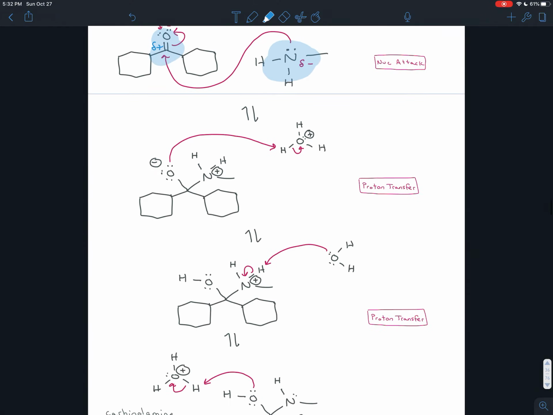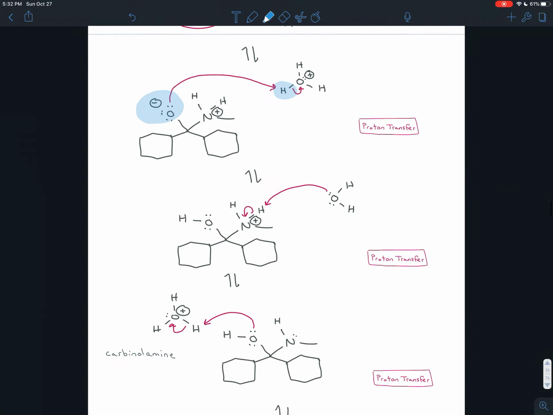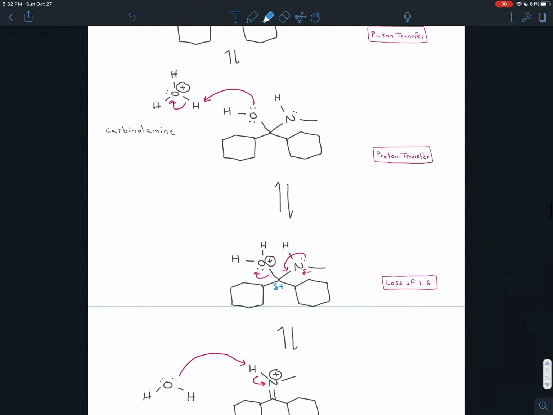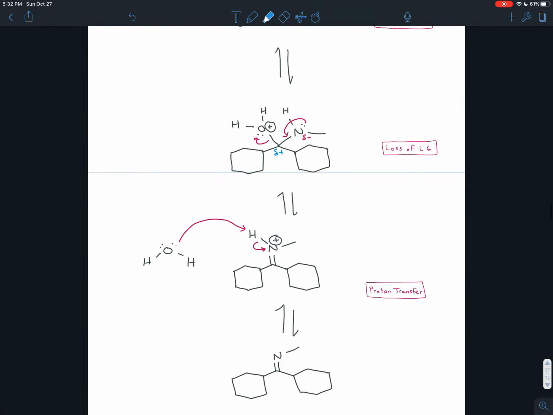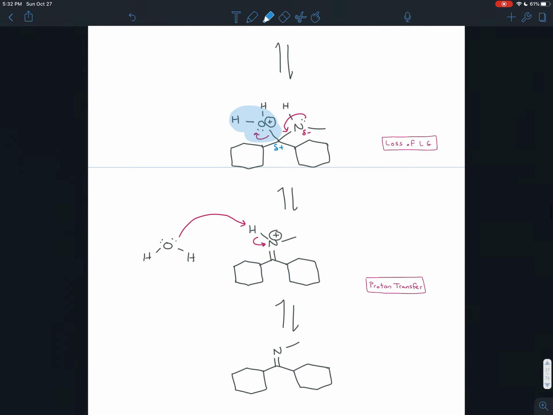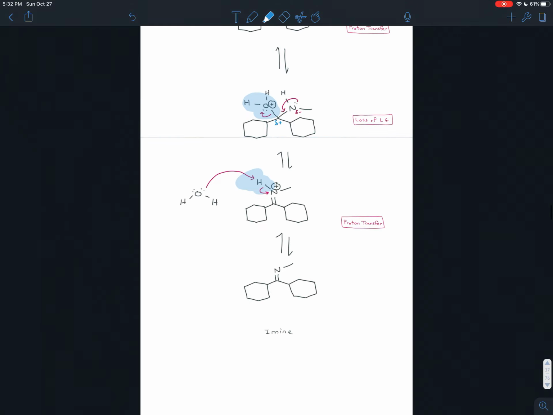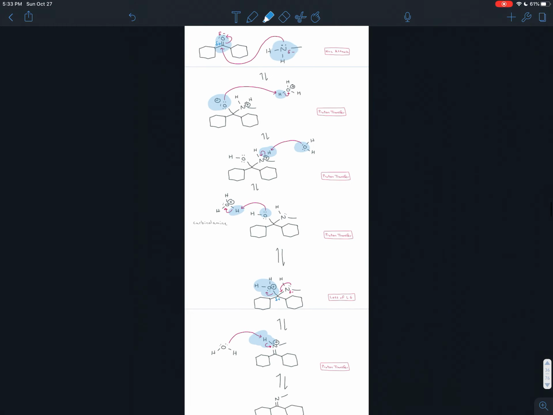The amine attacks the carbonyl carbon, nucleophilic attack. And then to stabilize the charges that are created, we did 1 proton transfer, followed by another proton transfer. Then we needed to kick the oxygen off altogether, so we had to make it a good leaving group, so we did yet another proton transfer, and at this point we had the carbonylamine. Once we turn that into a good leaving group, it gets kicked off the molecule through loss of a leaving group, and to stabilize the imine that formed, we did just 1 more proton transfer.